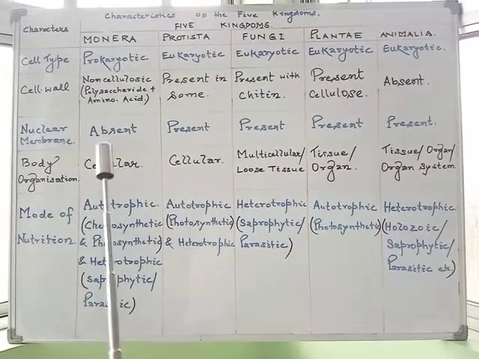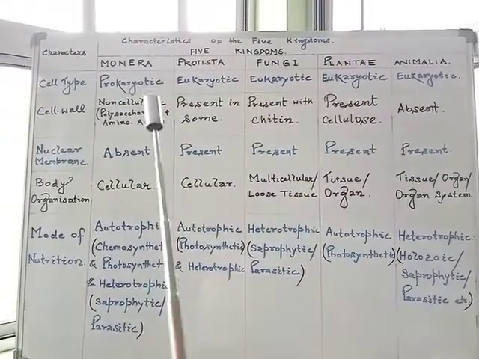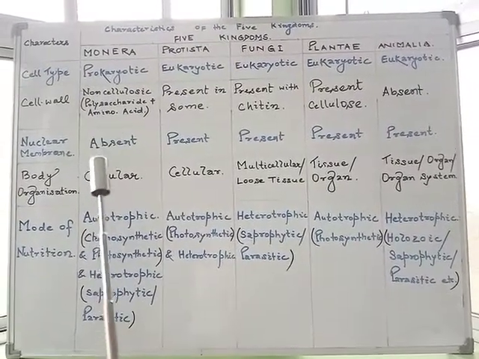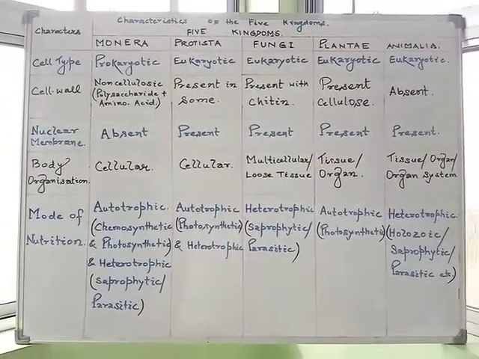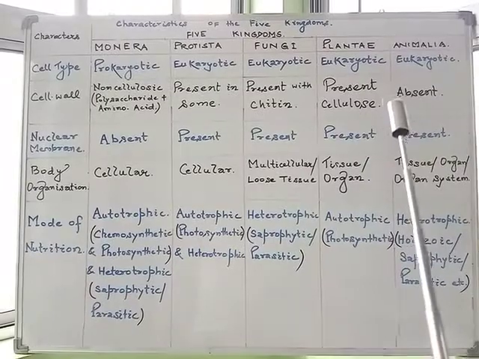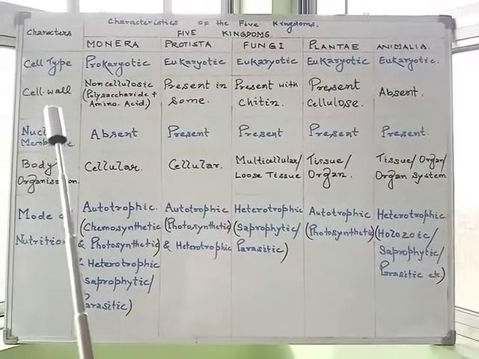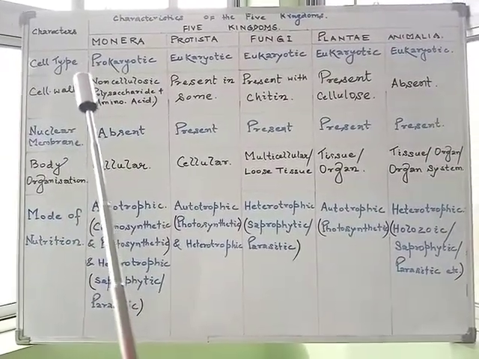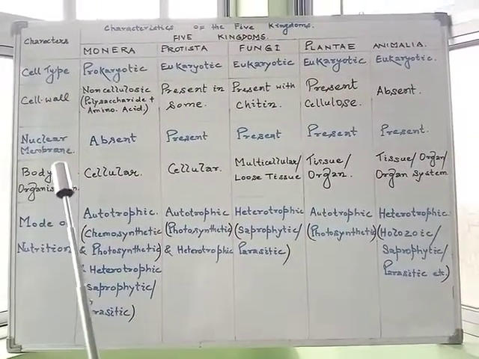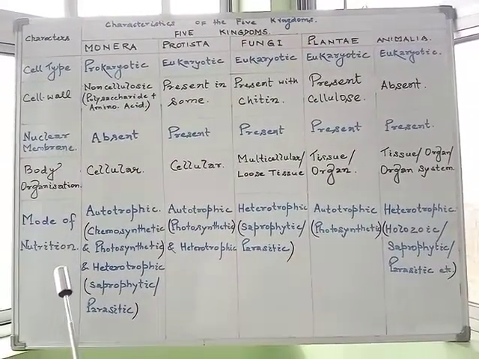R.H. Whittaker, in the year 1969, proposed a 5-kingdom classification, and these kingdoms defined by him were named Monera, Protista, Fungi, Plantae, and Animalia. The main criteria used by him included the cell structure or cell type, body organization, mode of nutrition, reproduction, and phylogenetic relationships.